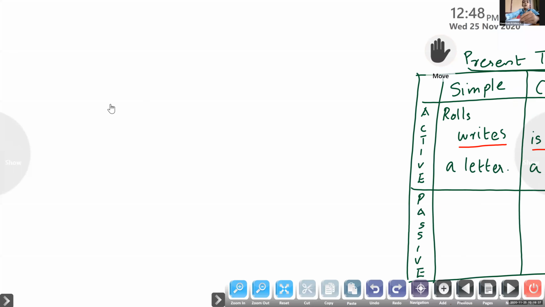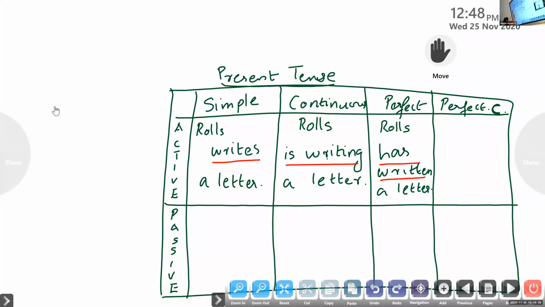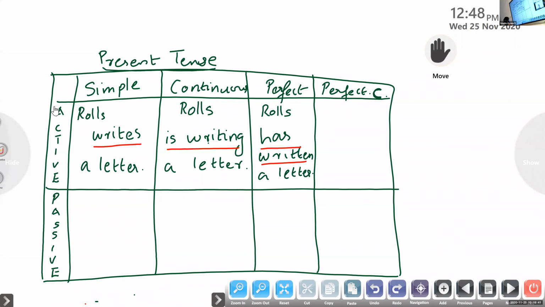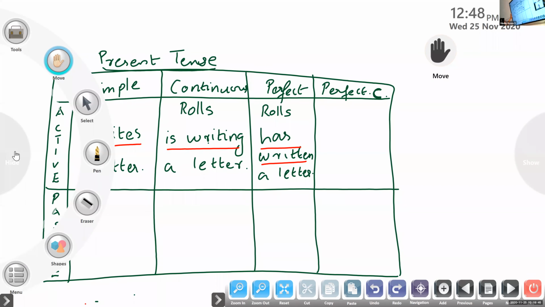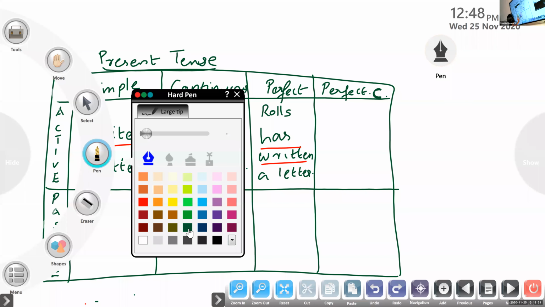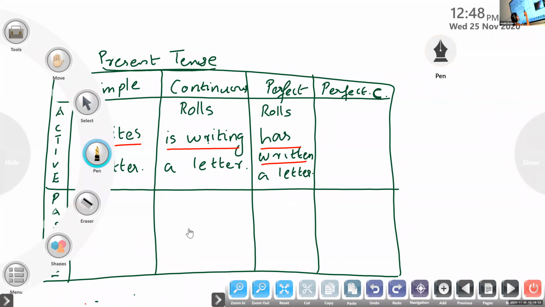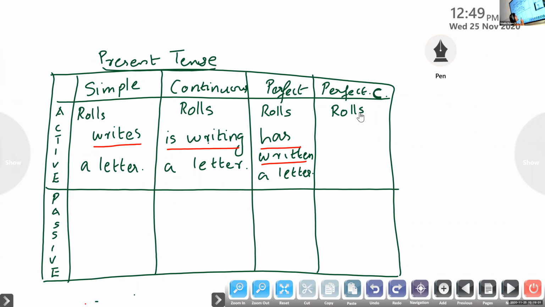Rolls has been writing a letter. Very good. Your answer is absolutely right. The correct one. So the sentence with one person, Rolls, in perfect continuous form.